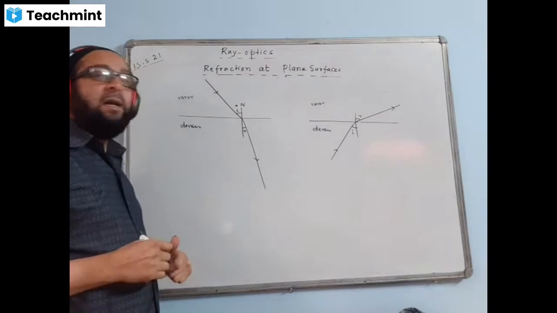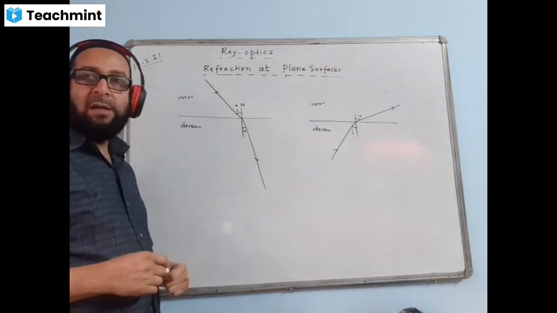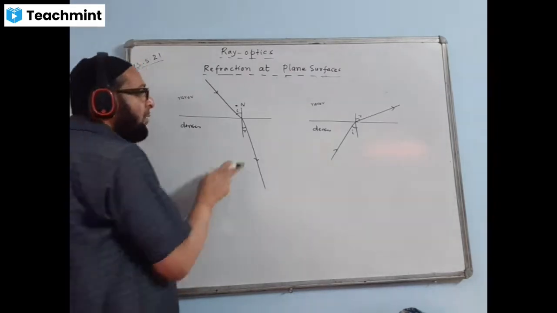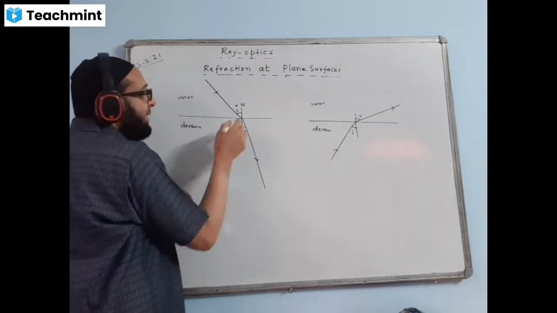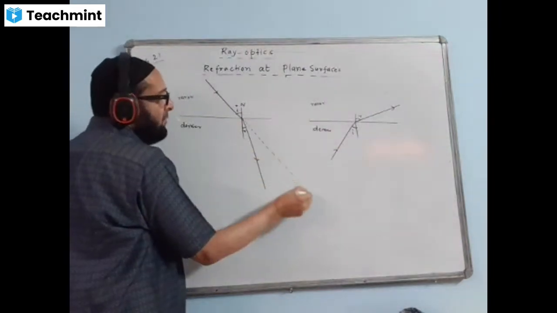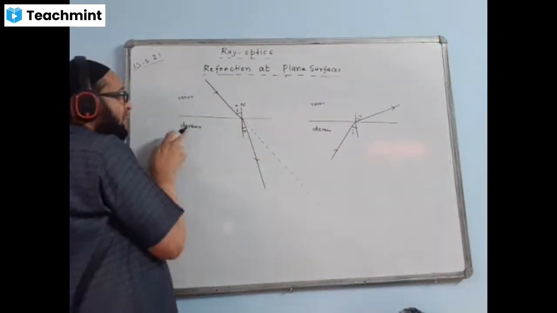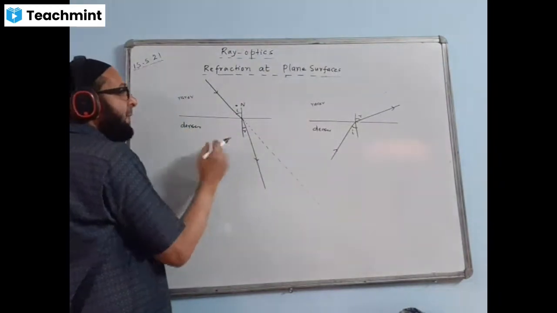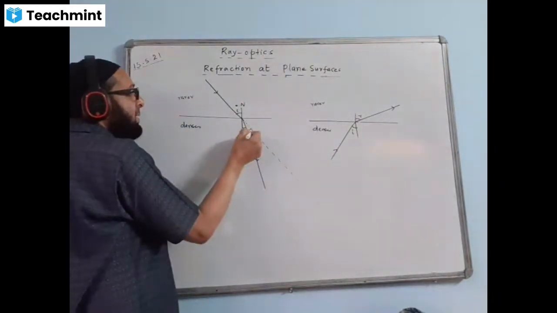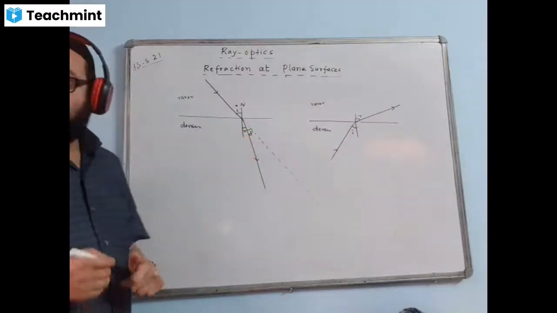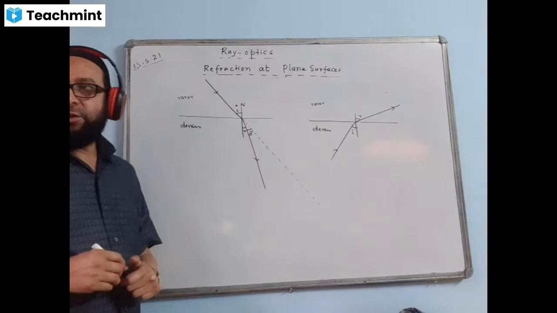Here we will mark the angle of deviation. Okay, angle of deviation by a single refracting surface. How to mark by how much angle this ray is deviating. Let us check out. This ray would have gone straight had the medium been the same. Like this would have gone straight. But because of another medium, I mean the denser medium, the speed is slowing down and it's bending. So this is the angle of bend. This angle is called angle of deviation, which is denoted by delta. Angle of bending, or we call it angle of deviation.